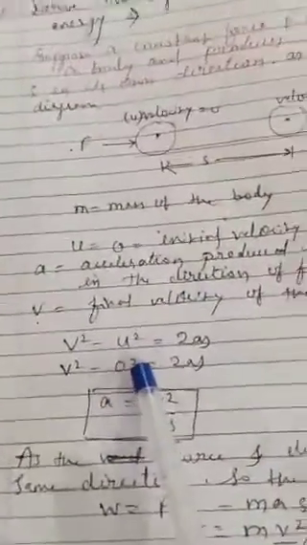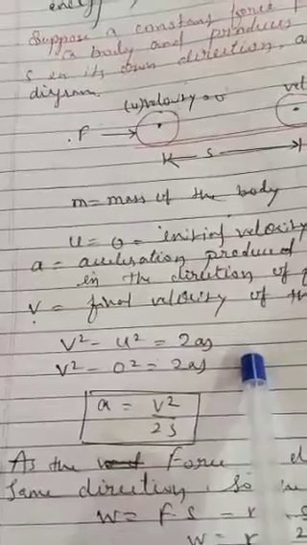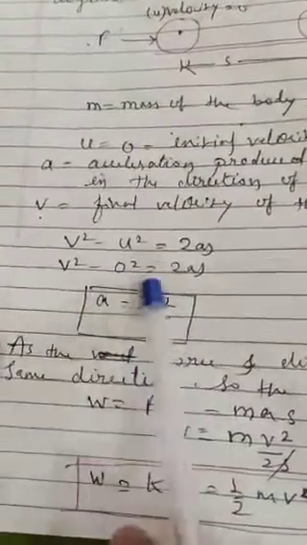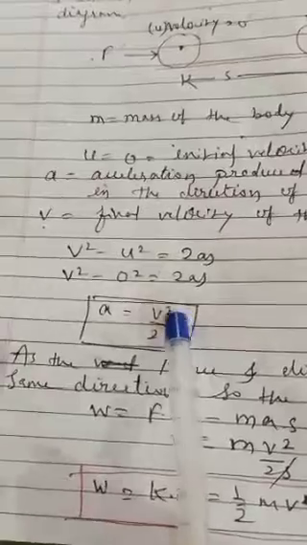Now we will use the third equation of motion, that is v square minus u square is equal to 2as. Now we will put the values of v, a, s. So u is 0 because the object starts from rest. The final expression we got is a is equal to v square upon 2s.